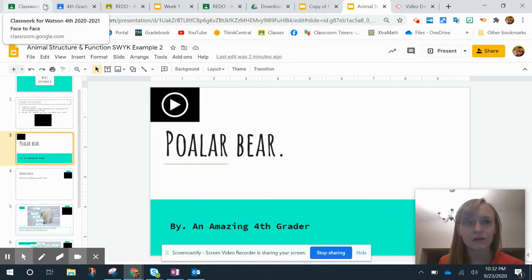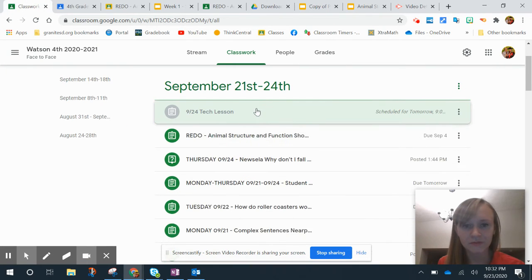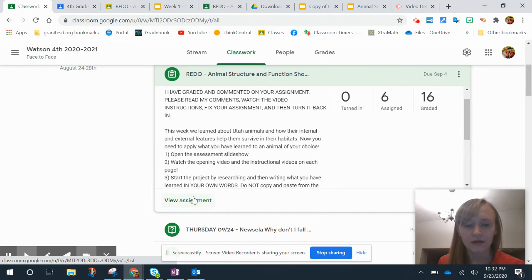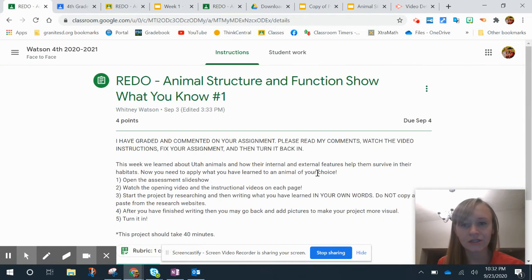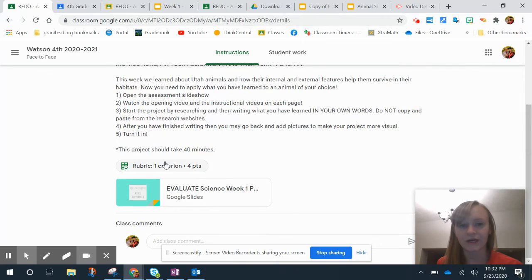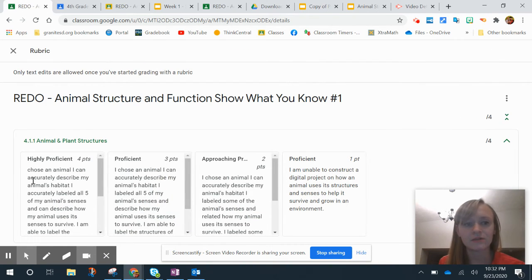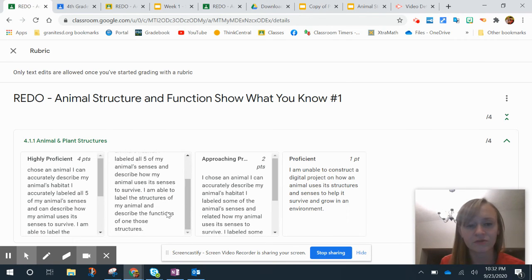If you go to Google Classroom, and you click View Assignment, and on the instructions page, it has a rubric right here. If you click on the rubric, it will tell you exactly what you need to do to get each one. So a level 3 is I chose an animal. I can accurately describe my animal's habitat. I labeled all 5 of my animal senses and described how my animal uses its senses to survive. I am able to label the structures of my animal and describe the function of one of those structures. That's a level 3. Now, if you're looking for a level 4, I chose an animal.